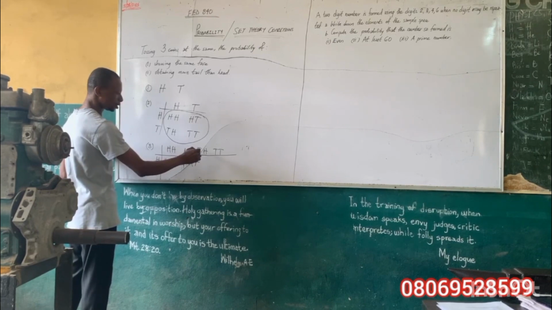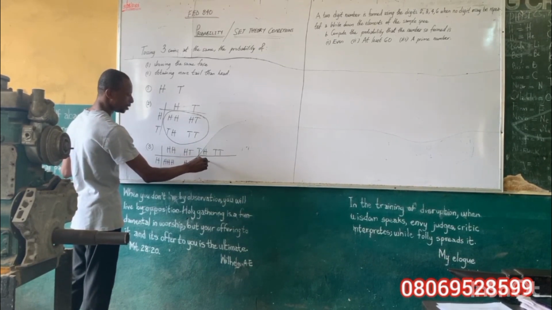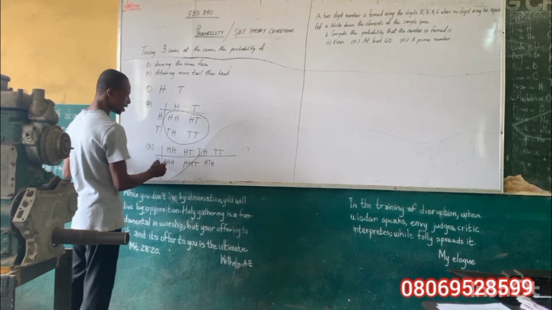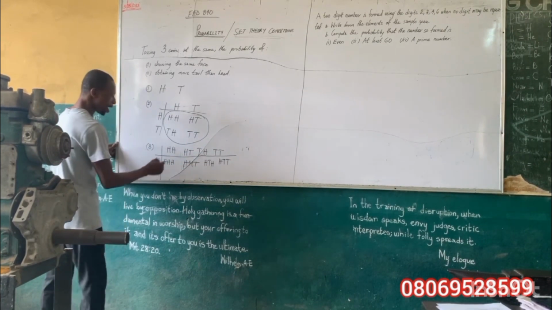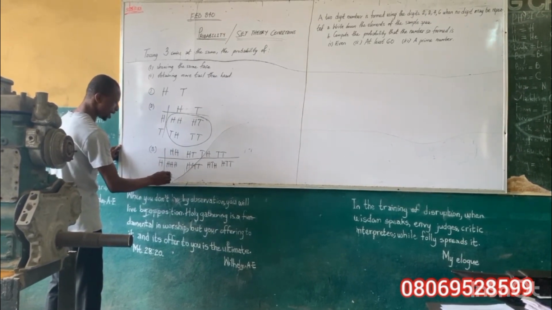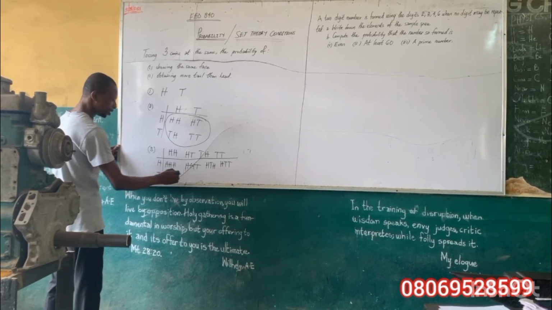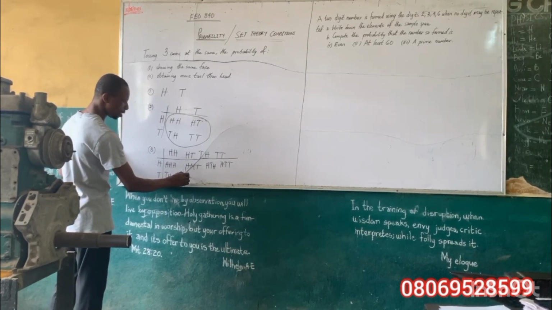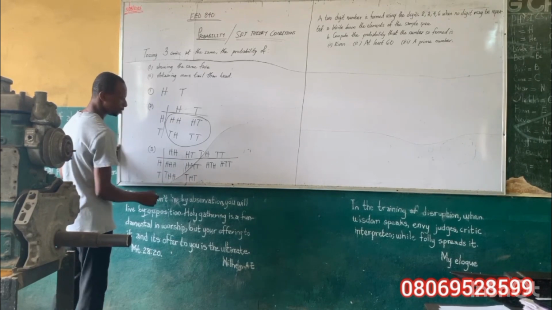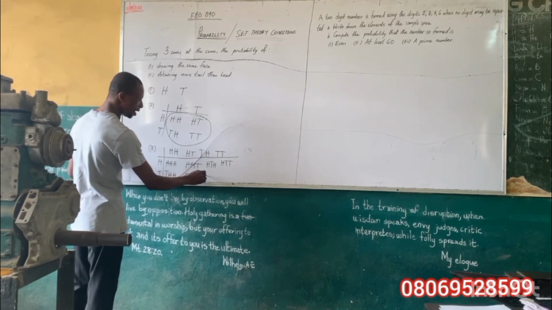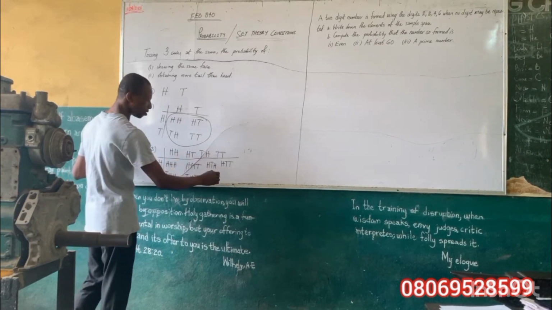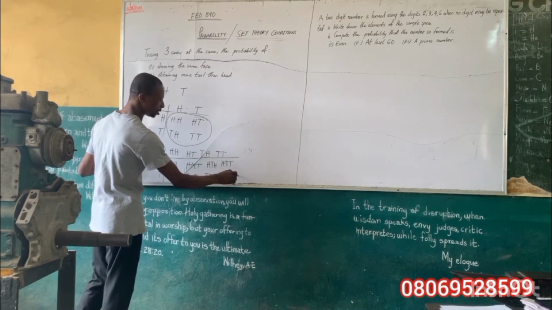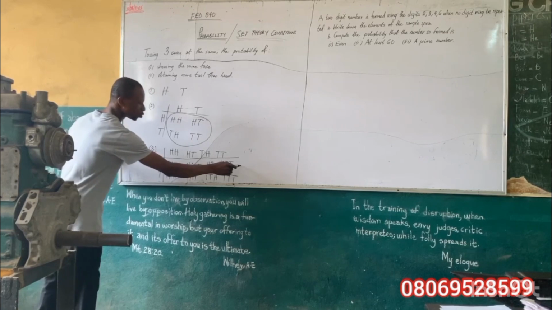And head to tail, head becomes head, tail, head. And head to tail, tail becomes head, tail, tail. While tail to head, head becomes tail, head, head. And tail to head, tail becomes tail, head, tail. And tail to tail, head becomes tail, tail, head. And tail to tail, tail becomes tail, tail, tail.